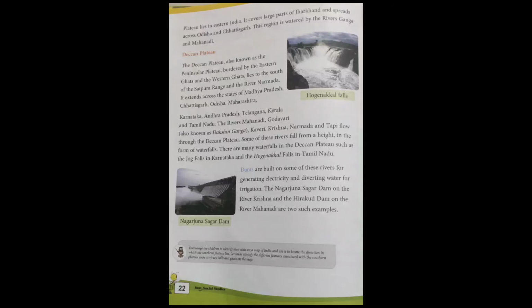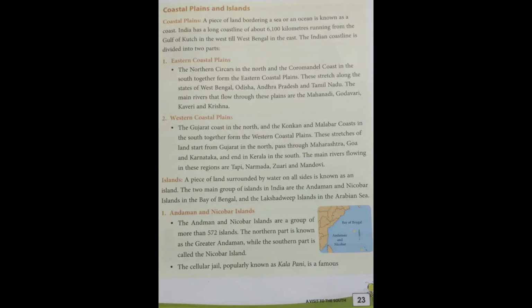So let's move to the next topic of this chapter, on page number 23: coastal plains and islands. Let's start with the coastal plains. What is a coast? A piece of land bordering a sea or an ocean is known as a coast.